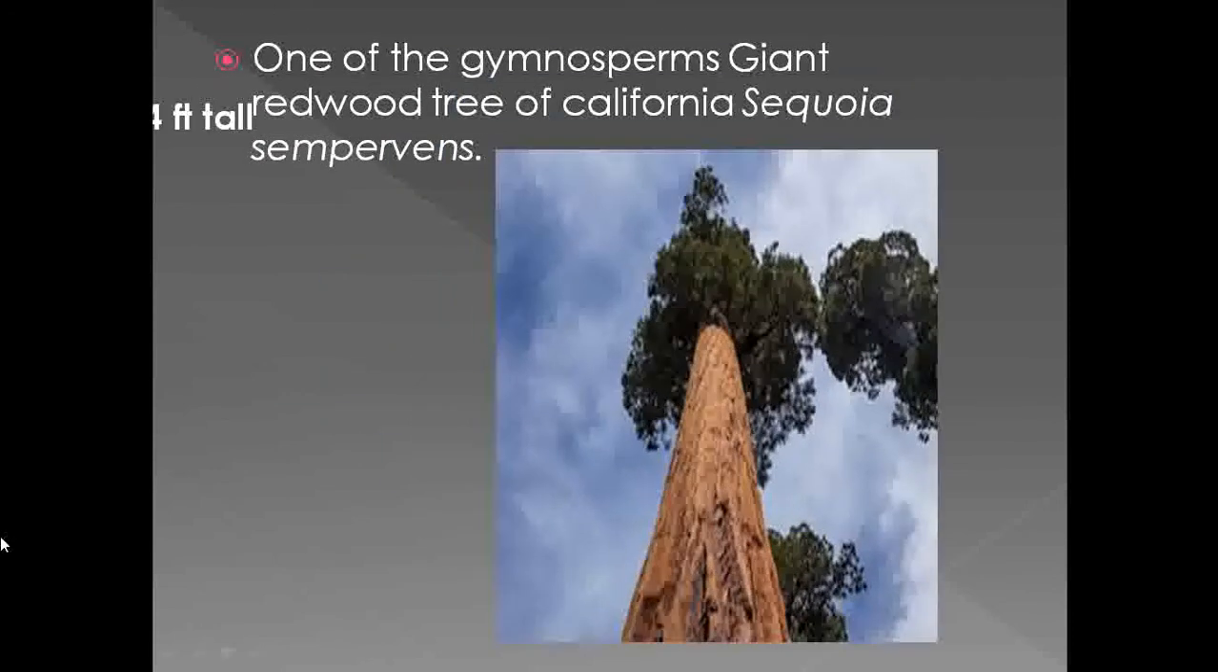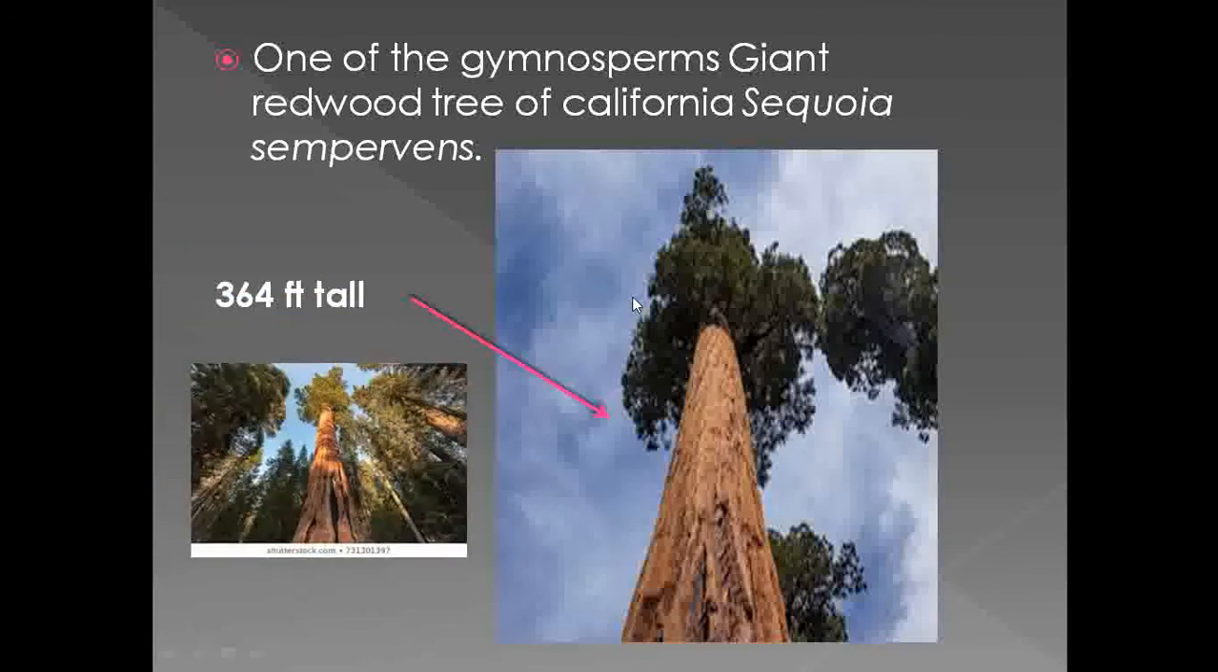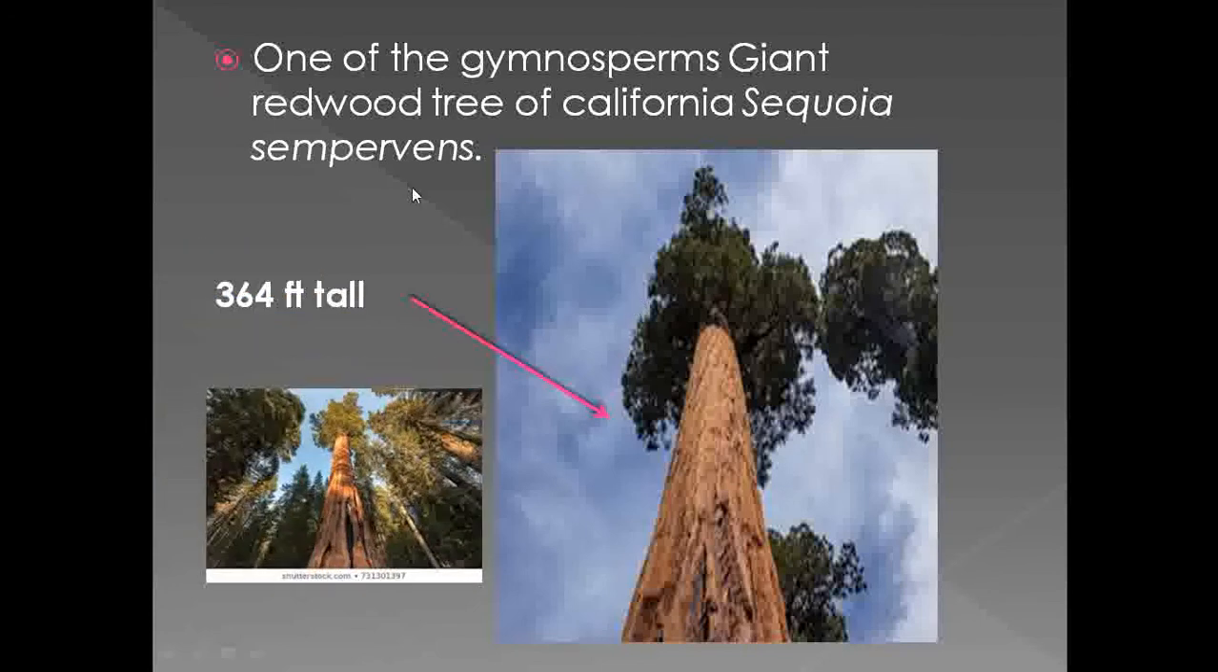So see that one of the largest gymnospermic members is called the redwood tree of California. The name of that tree is Sequoia sempervirens. See that the height of that plant is 364 feet. So that tall a gymnospermic member is observed, having the name Sequoia sempervirens.